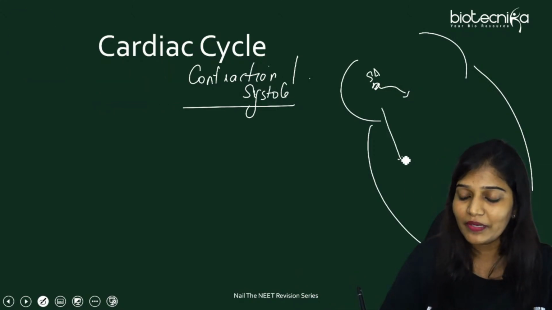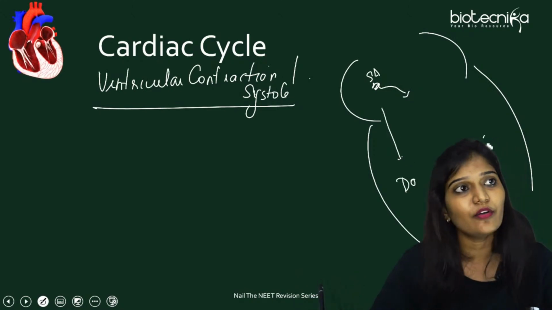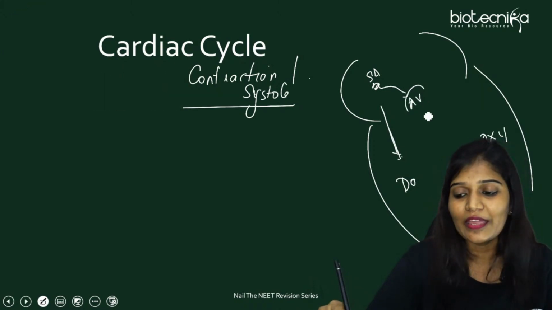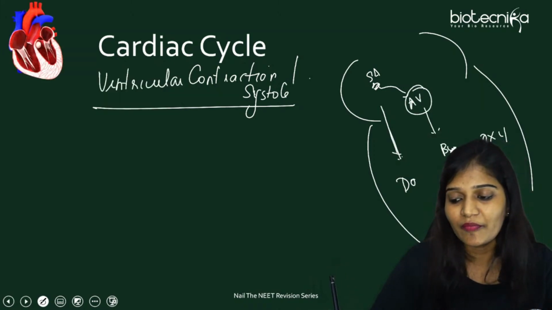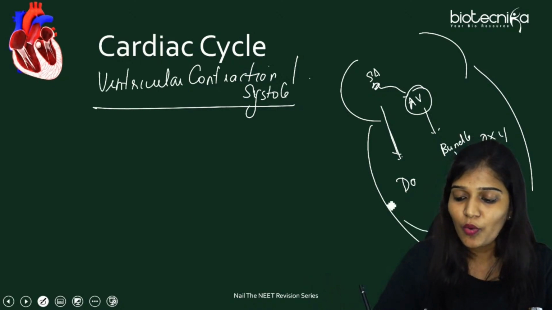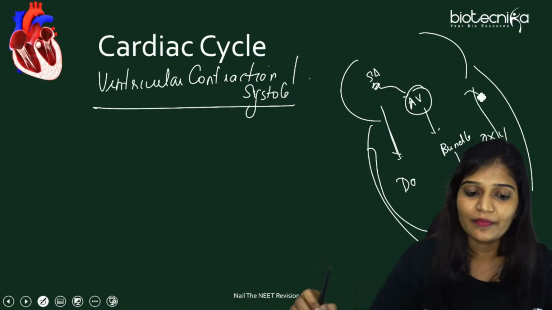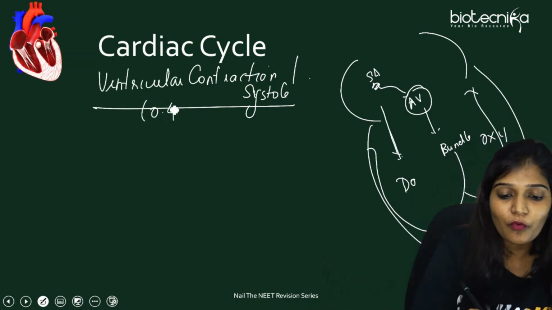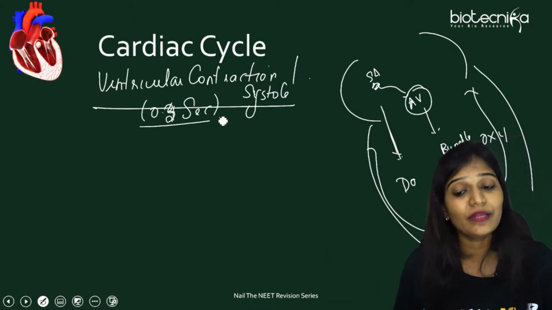Now where is the blood? Deoxygenated blood is here, oxygenated blood is here. Now the SA node will send signals to the AV node and then to the bundle of His, and from the bundle of His to all the Purkinje fibers. Now the ventricle begins to contract. This lasts for 0.3 seconds.